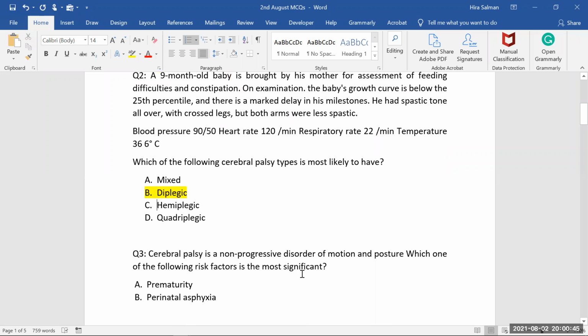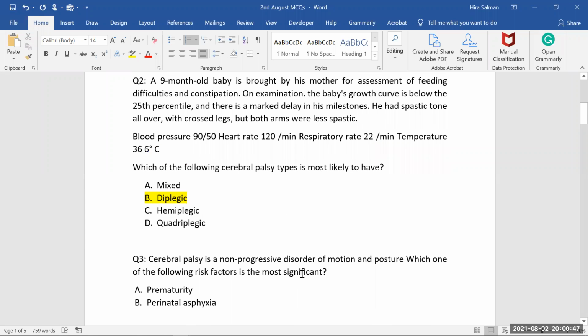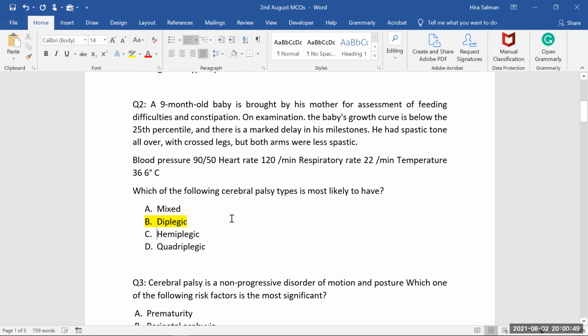This is diplegic. Doctor, here why not mixed? No, in mixed there should be 1 upper limb involved and at least 1 lower limb involved. So here it's clearly mentioned that both upper limbs are less spastic, and both of the lower legs are completely spastic. Both of them are crossed.